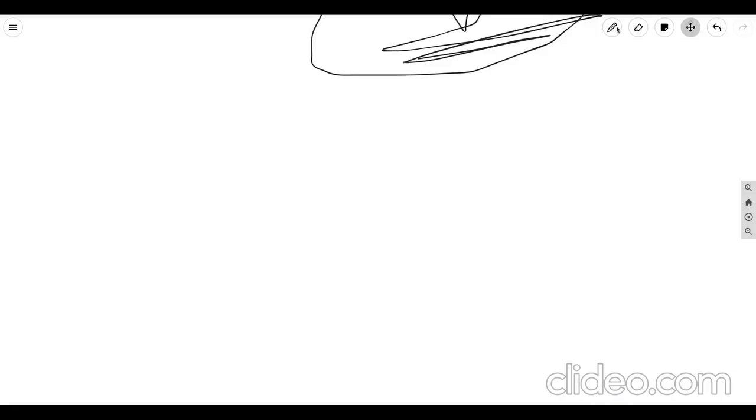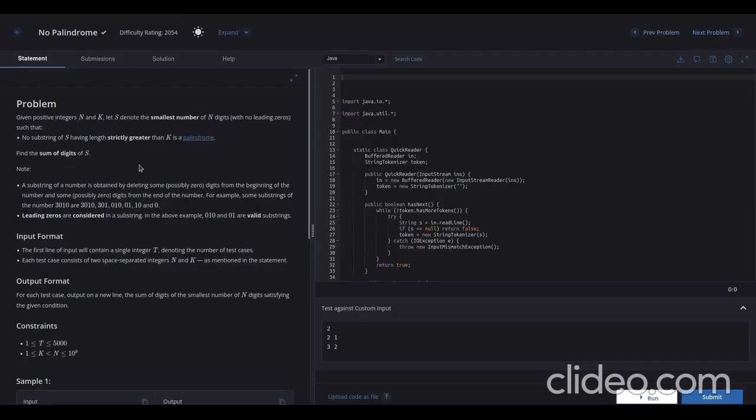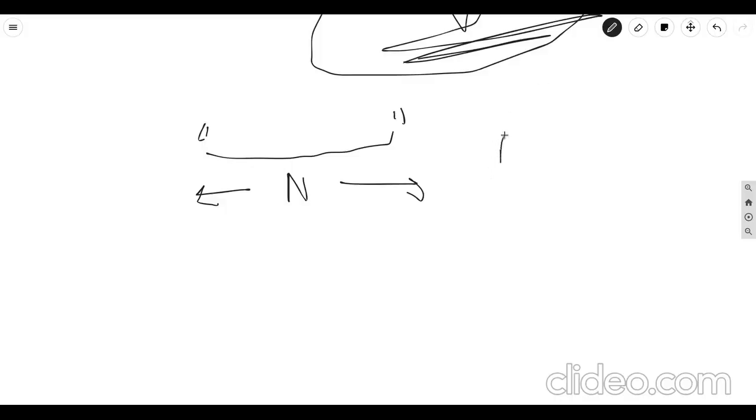So first let's understand the problem. We need to find a number of length n, and another thing given is k, such that no substring of s having length greater than k is a palindrome.